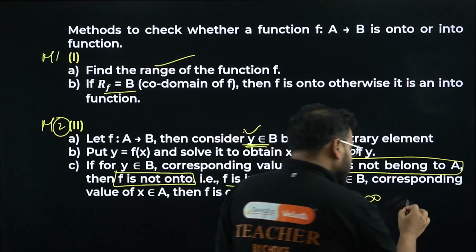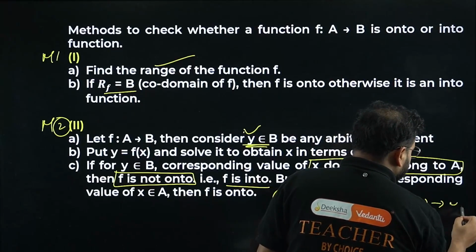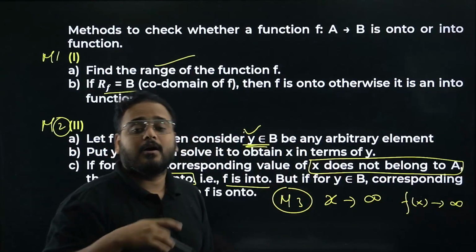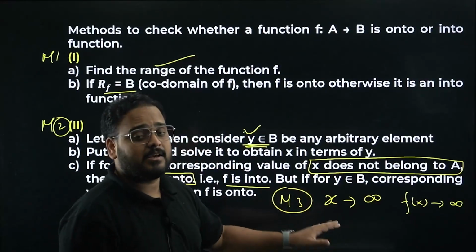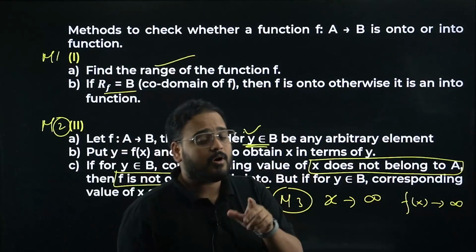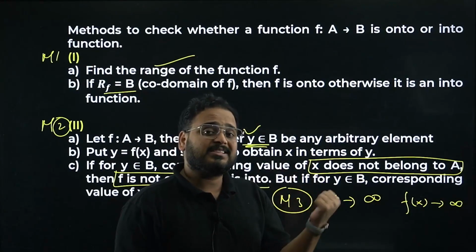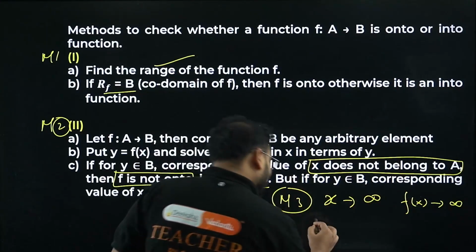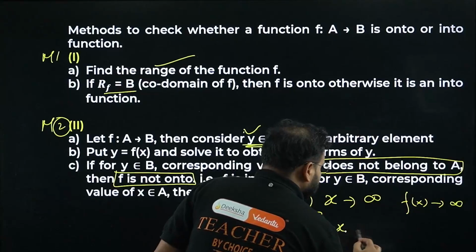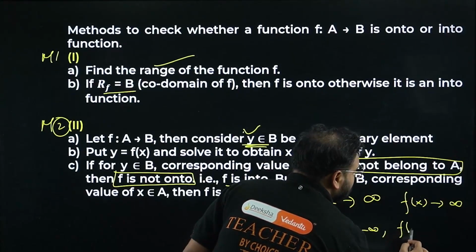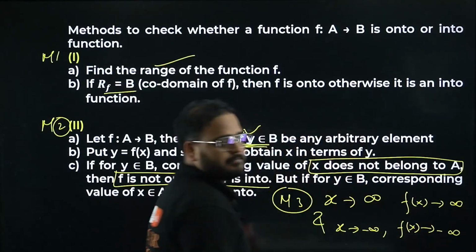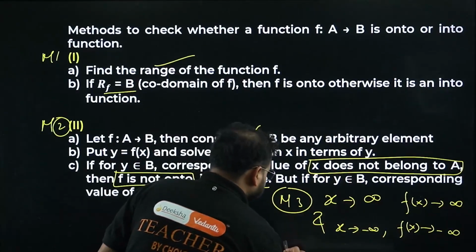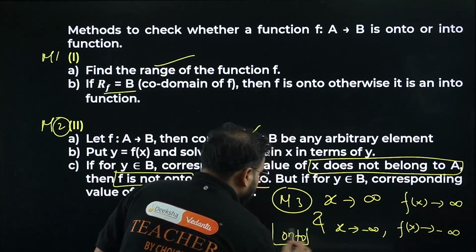Your function values will also tend to infinity, and it is an 'and' case, like in the case of the one-one function. Over here you have 'and' cases. In that we said f dash of x is more than 0 or less than 0. In this case you have to take 'and'. So x tends to infinity, f of x tends to infinity, and x tends to negative infinity, f of x should also tend to negative infinity, sir. Both should be true. If you have both, the function will be onto.